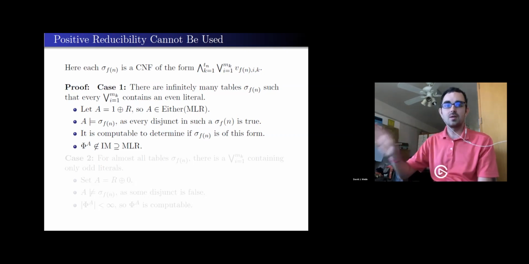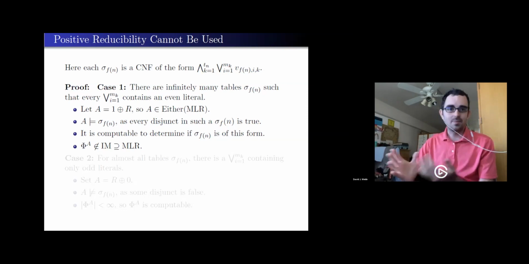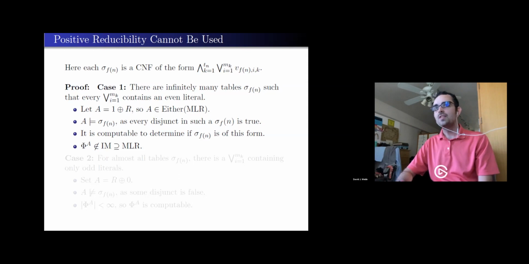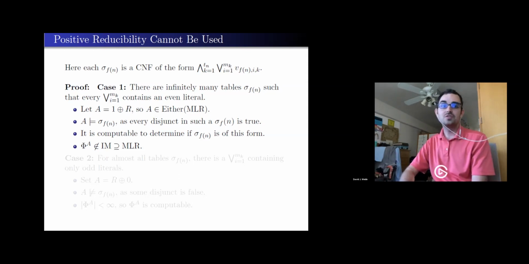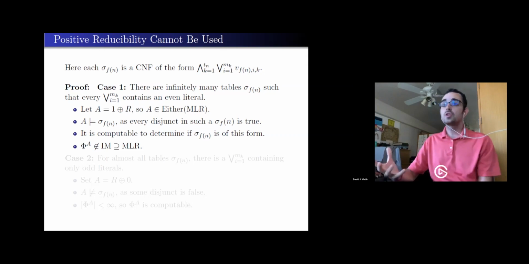And so this particular output would fail to be immune. It would have an infinite computable subset, so it can't possibly be random. So then perhaps this is, not trivial, but not too deep, because positive reducibility is fairly weak in this sense. I don't even have negation. But this is only one case.